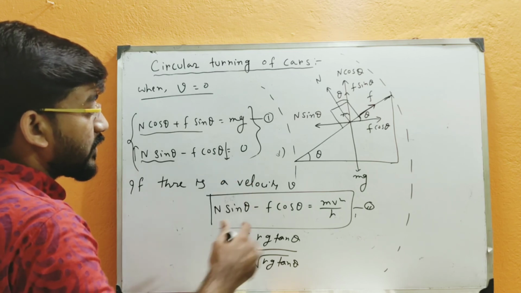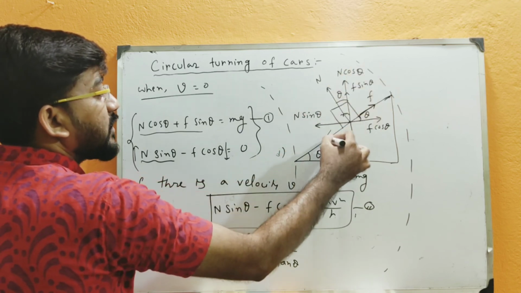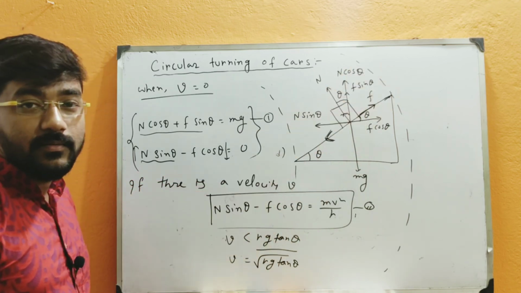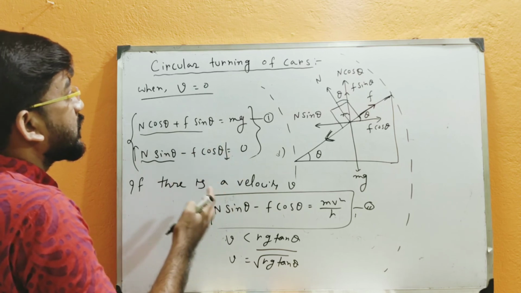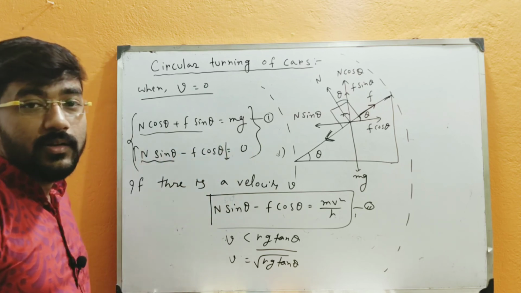Now what will happen if the velocity increases further? Then the direction of the frictional force will change, and it will be along the downward direction. Okay, so this is all about the circular turning of a car, and we will see this more clearly by solving one or two examples.